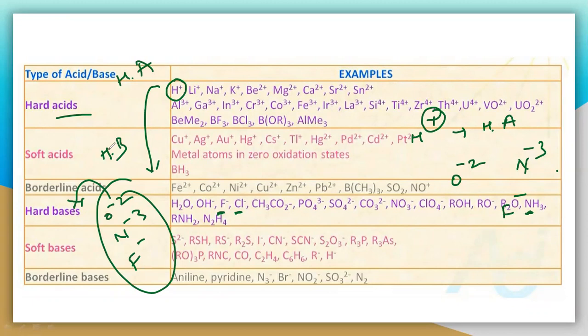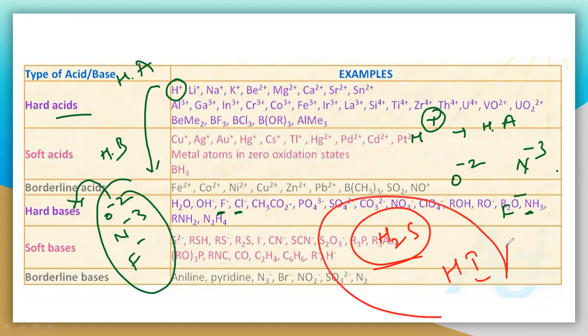But other than this, you can take the best example like H2S and hydrogen iodide. They do not form that much hydrogen bonding. H2S means the sulfide, and sulfide is a soft base.